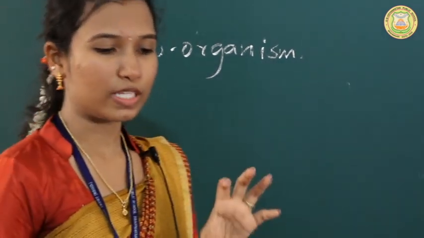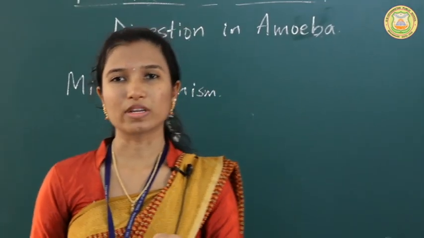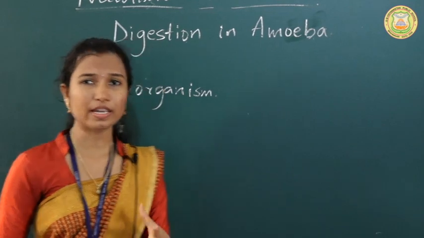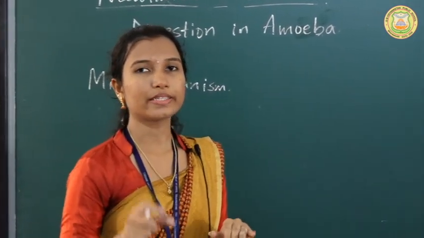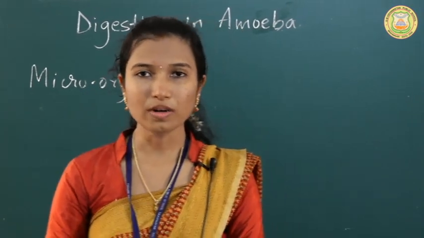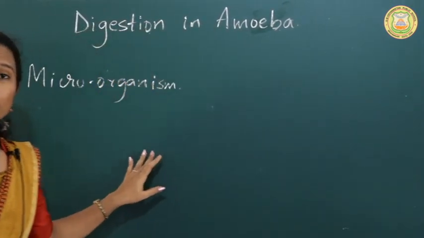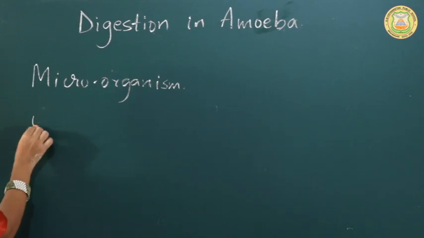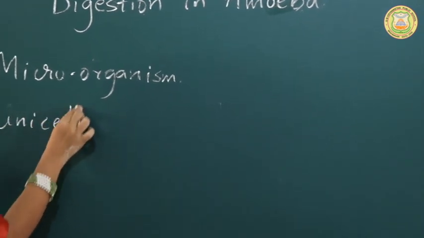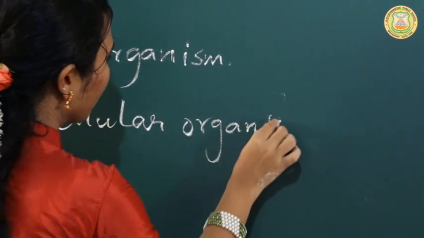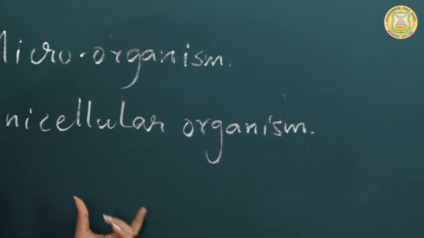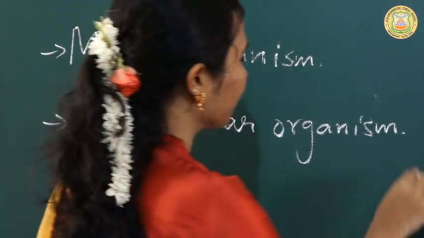Microorganism means what? It is a very, very small organism. We cannot see it with the naked eye. We can see it only in the microscope. So usually these amoeba live in ponds, and it is a unicellular organism. Unicellular organism means it has only one cell.